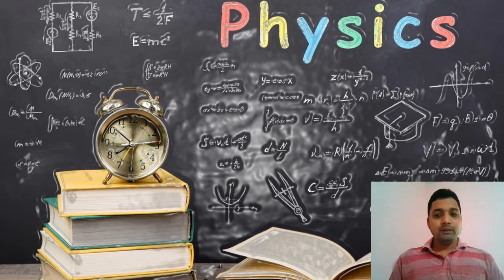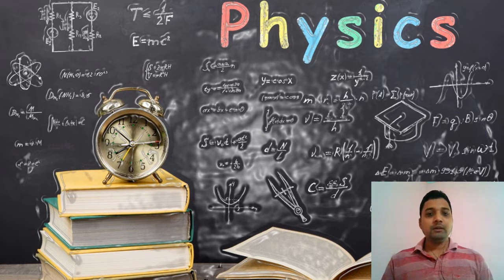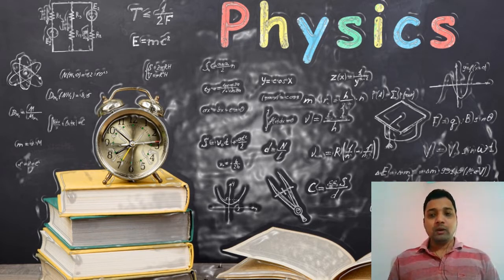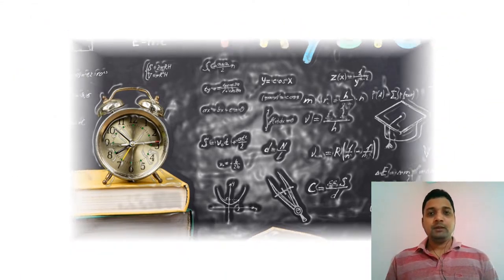In my previous video, I have discussed the reflection of light through a spherical surface or spherical mirror. Today, when the ray of light passes from one transparent medium to another, what is the effect of it and which property of light will we use here? That is what we are going to discuss in this part. Let's start today's topic, refraction of light.